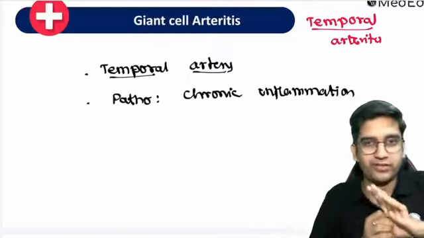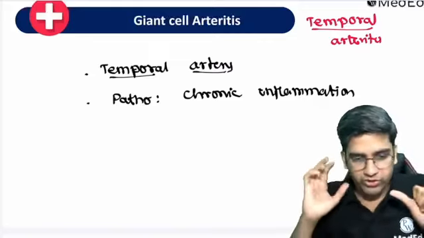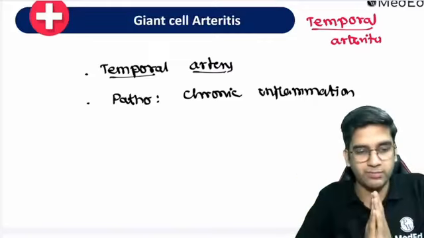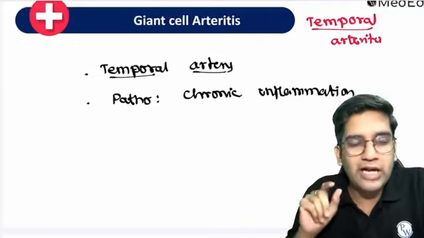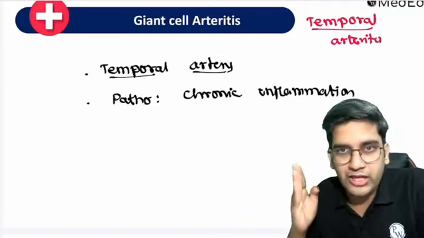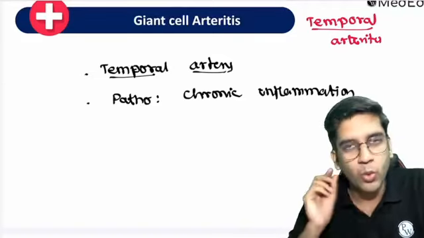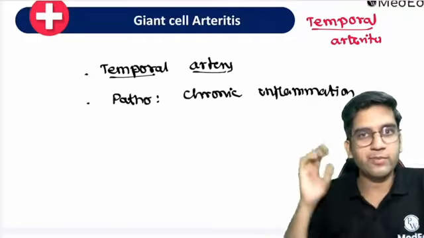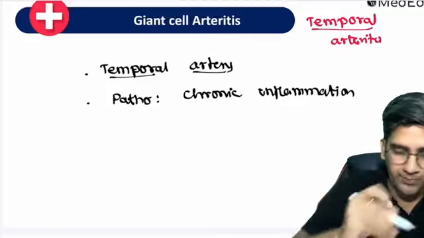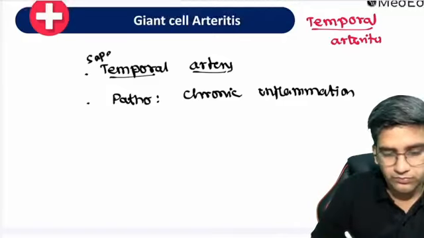Now let's try to extrapolate things. Put your pens down. I want you to just think and comment whenever I ask something. So here, my temporal artery is going to have tissue destruction and healing by fibrosis. What do you think will happen to the lumen of the superficial temporal artery? When I say temporal artery, it's the superficial temporal artery.